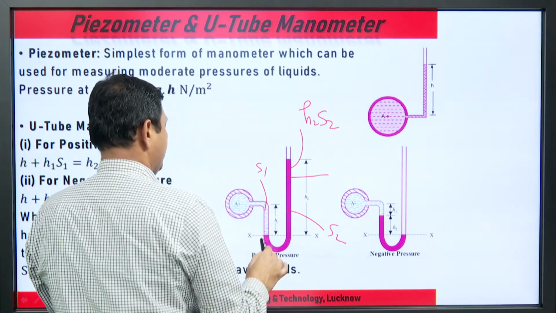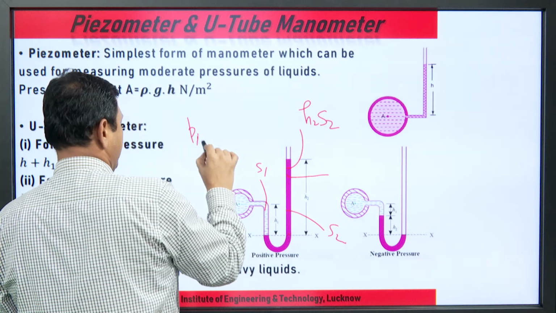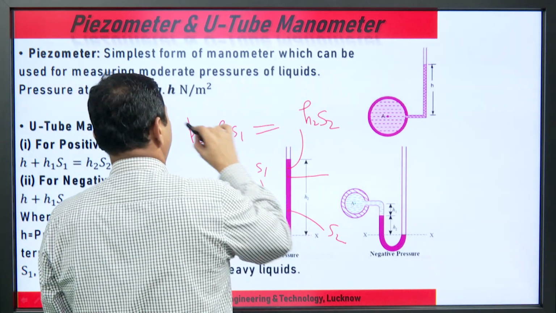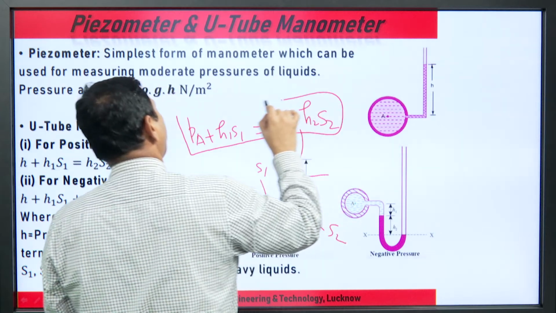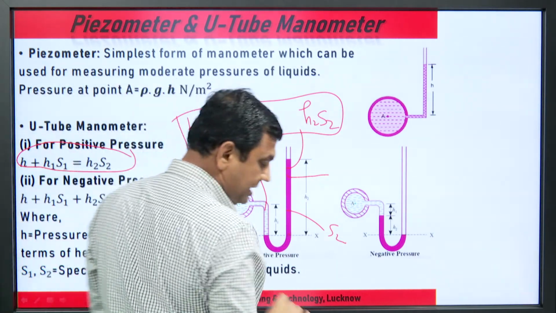So, at this point the pressure is P A plus H 1 S 1, and on the other side H 2 S 2. Both are equal.